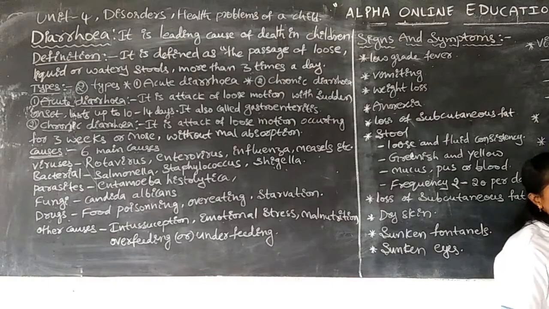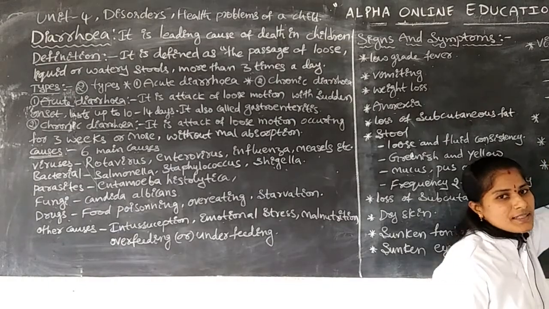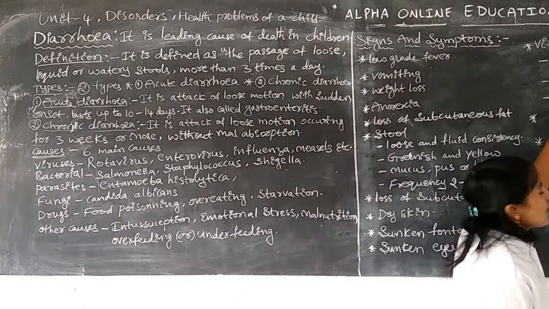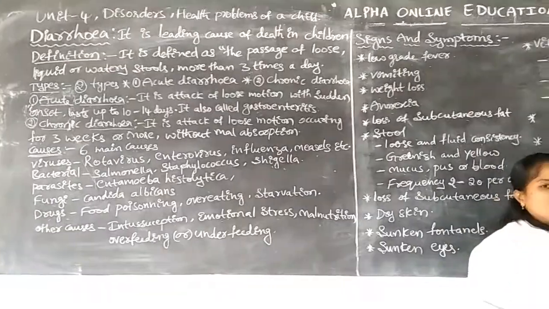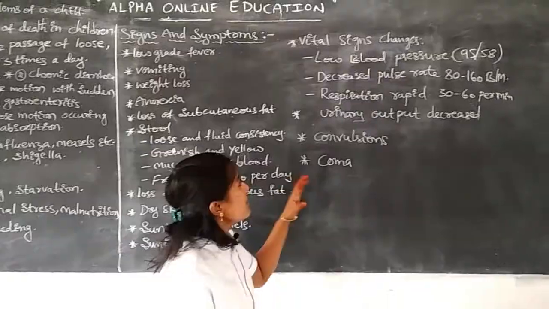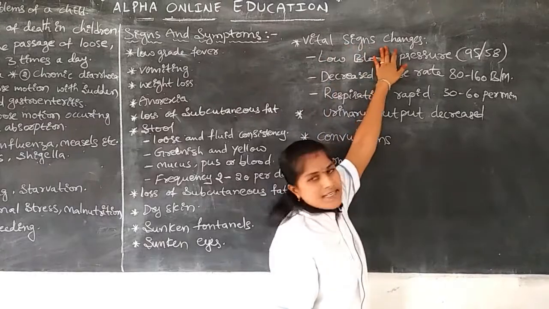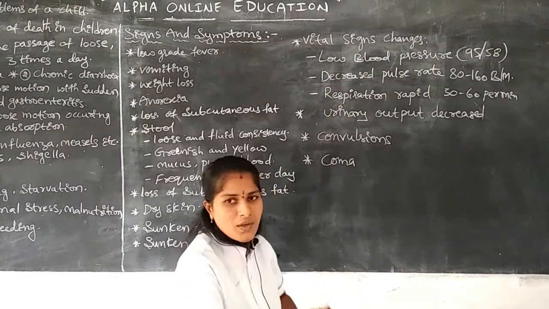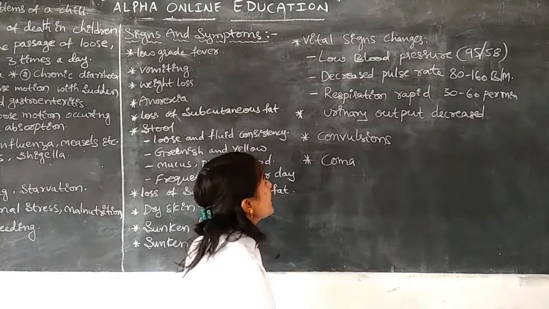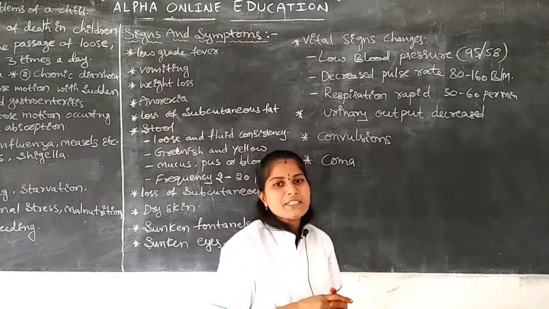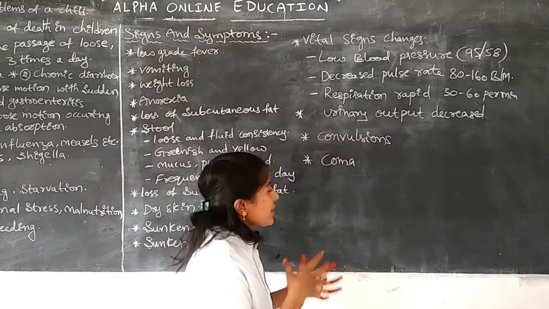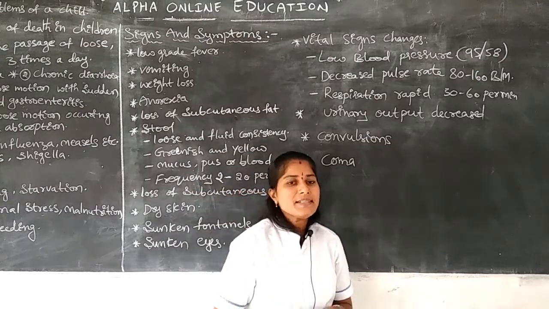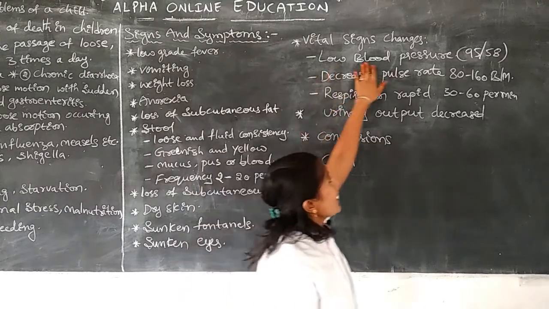Vital signs changes. In infants suffering from acute or chronic diarrhea, we observe some vital signs changes when we check their vital signs. First, low blood pressure.